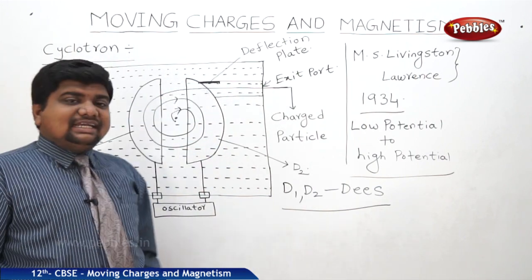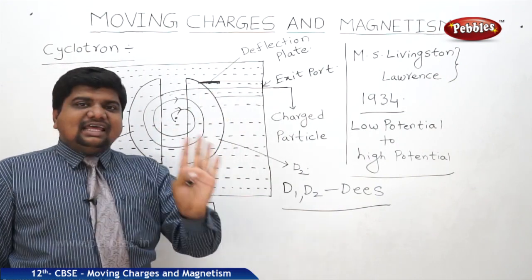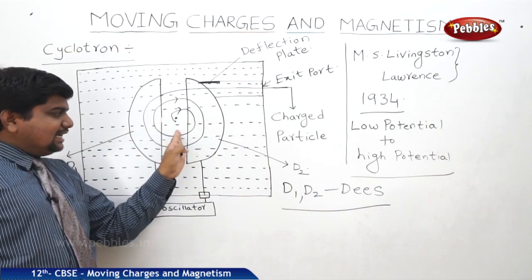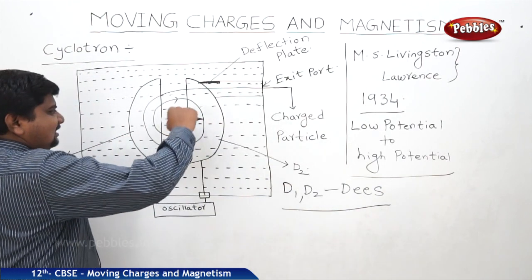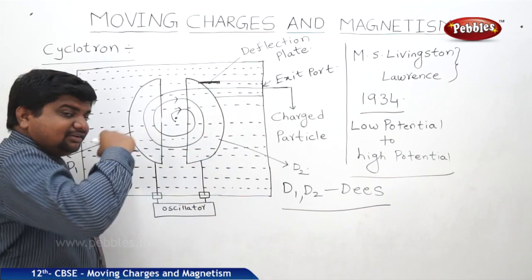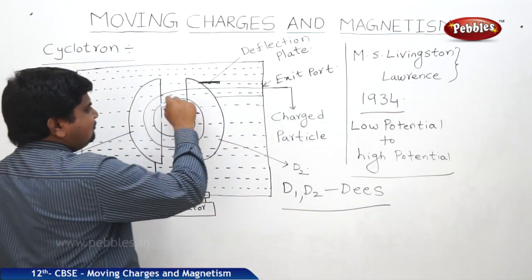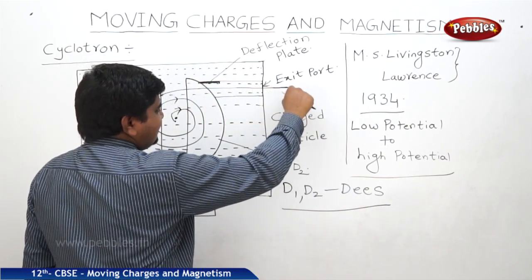The deflection plate is nothing but a conducting medium which expels the electric field. So under the influence of both the magnetic and electric fields, this particle accelerates, frequency increases, velocity increases, time period decreases. So within a short interval of time, they come out of this structure.